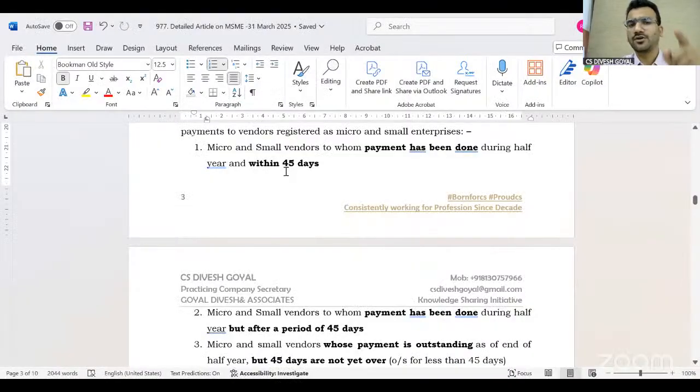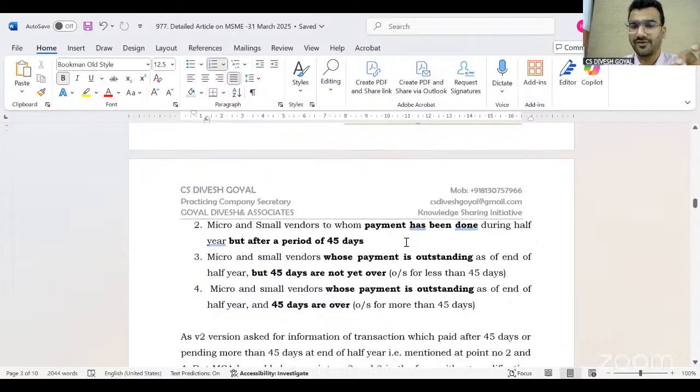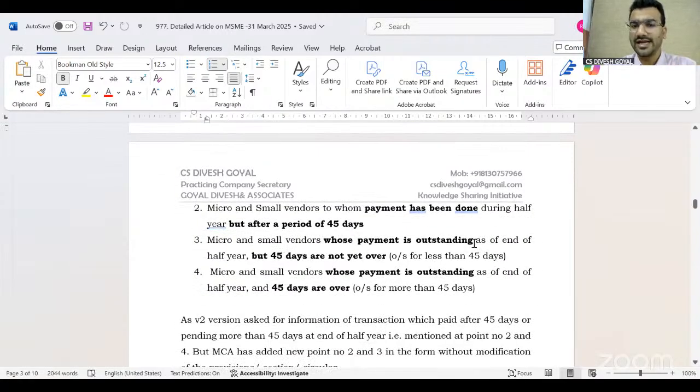So this is the most crucial point of the MSME 1 form, in which conditions we have to file. Now, just 2 minutes, I again take you to the same provision, then we will move forward. After this discussion of the new Excel sheet of the MSME 1, we are now clear that in all these 4 conditions we have to file: number 1, micro and small vendor whose payment has been done within 45 days; micro and small vendor to whom payment has been done during the year but after 45 days; vendor whose payment is outstanding at the end of the year but 45 days are not yet over; and vendor whose payment is outstanding at the end of the year and 45 days is over.